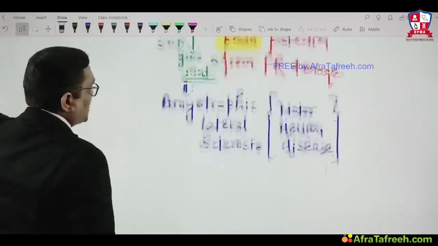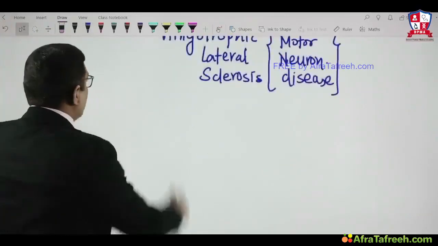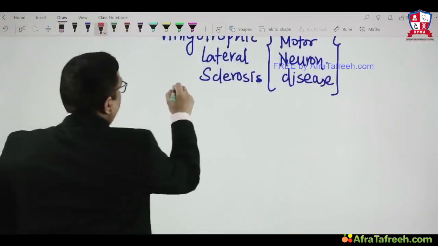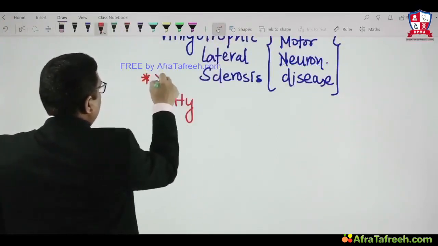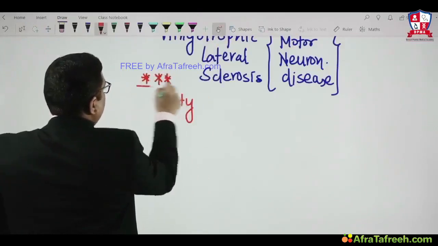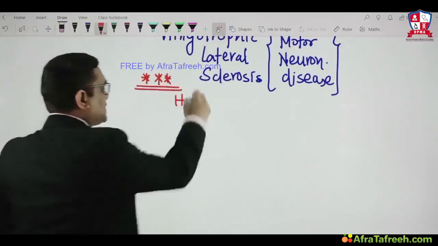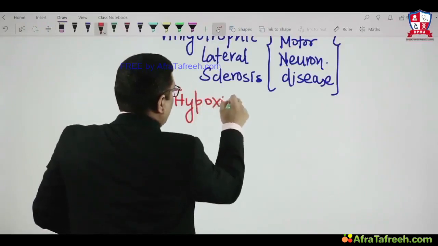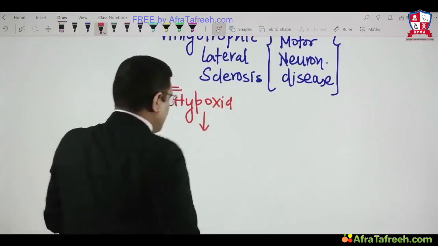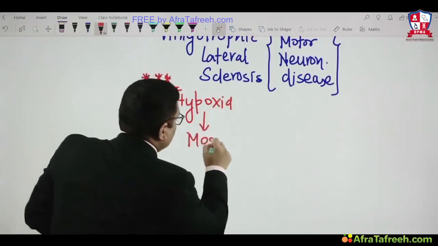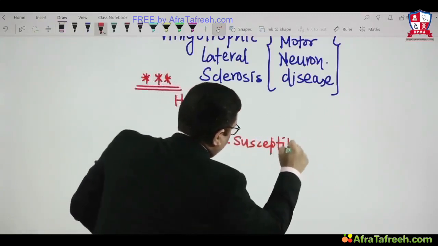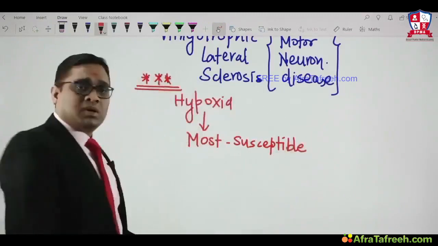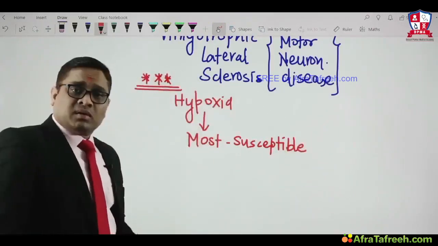Before we move to the next topic, I want to tell you one extra piece of information, which was a question in the All India as well as AIIMS exam. Question was, due to hypoxia, which tissue is most susceptible? Which tissue is most susceptible to hypoxic injury?